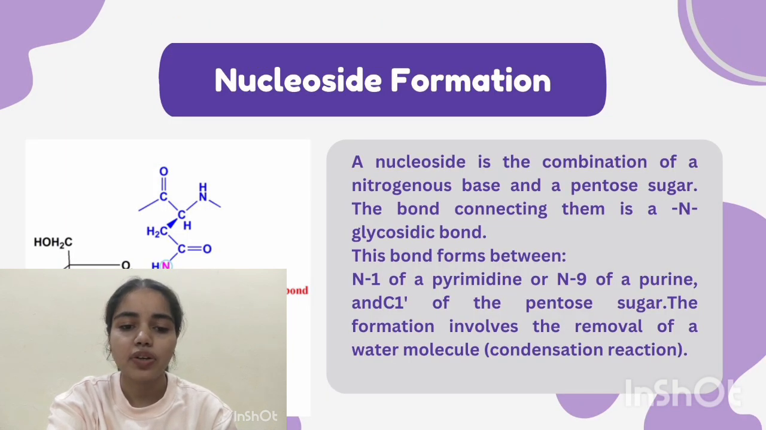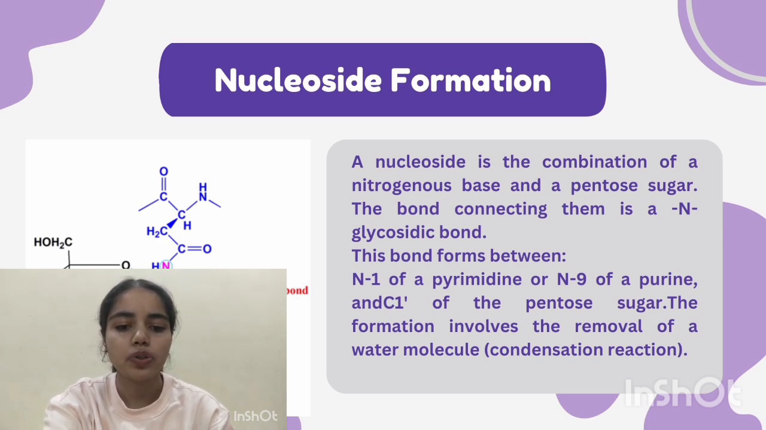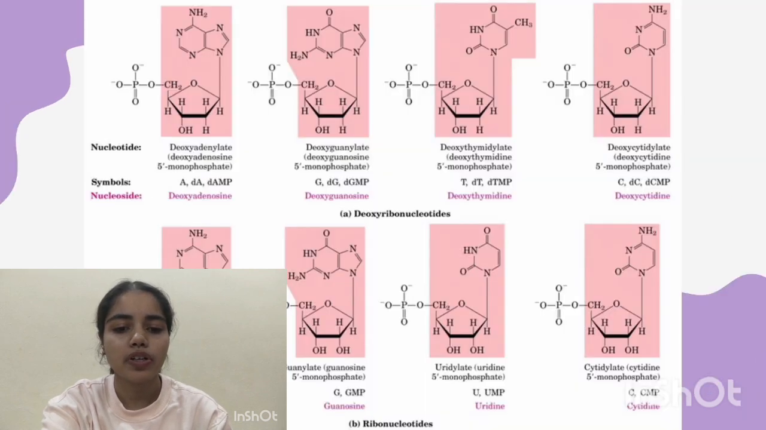Nucleoside formation. A nucleoside is the combination of a nitrogenous base and a pentose sugar. The bond connecting them is an N-glycosidic bond, as shown in the image, and this bond forms between N1 of a pyrimidine or N9 of a purine and C1 of the pentose sugar. The formation involves the removal of a water molecule. These are the structures of some nucleotides and nucleosides.